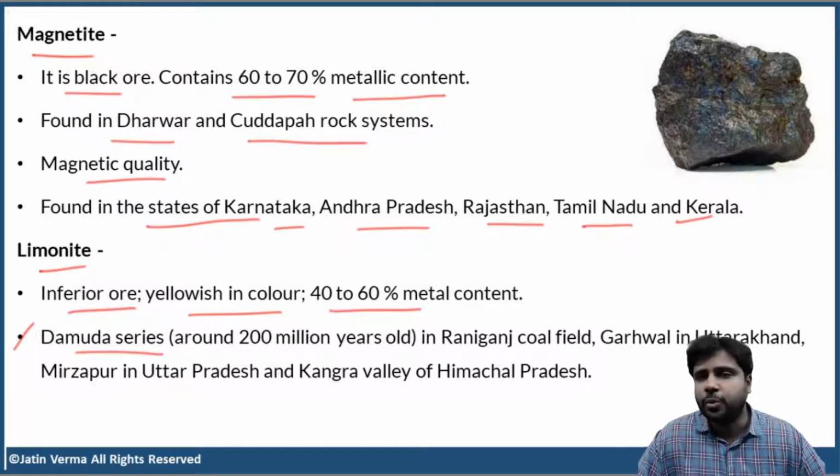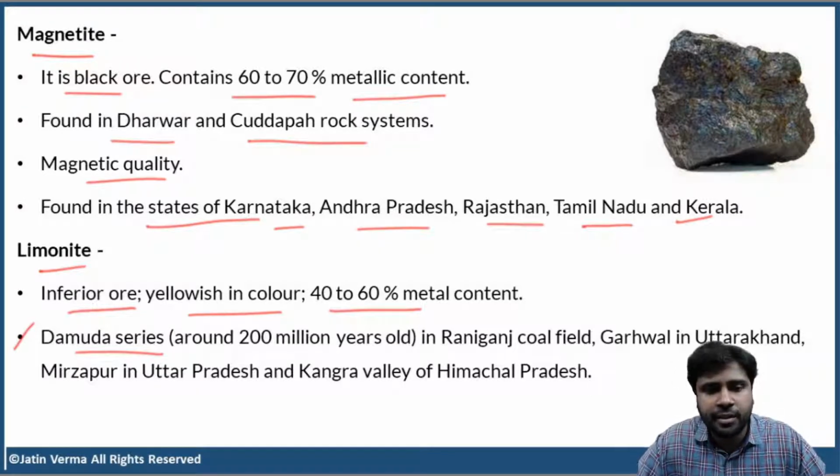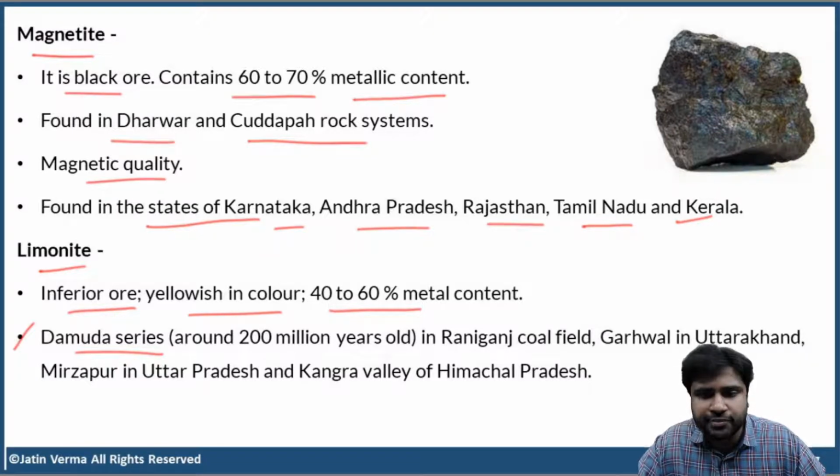Okay. So where do we find limonite in India? Limonite is found in Damuda series of rocks, which are somewhere between 200 to 250 million years old, and they are found in Raniganj coalfield. Where do you find Raniganj coalfield? West Bengal. And apart from that, Garhwal region in Uttarakhand, Mirzapur in Uttar Pradesh, and Kangra Valley of Himachal Pradesh.